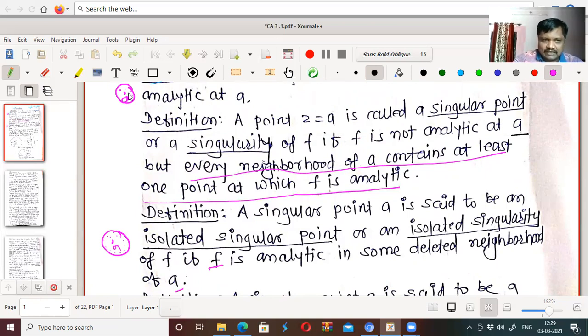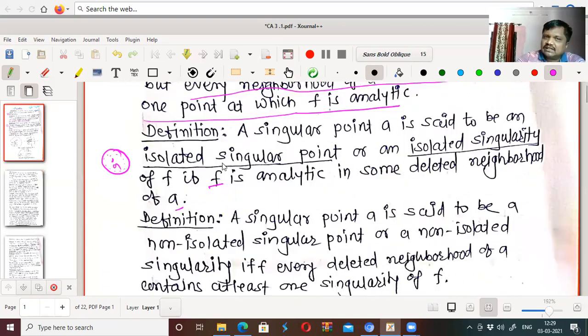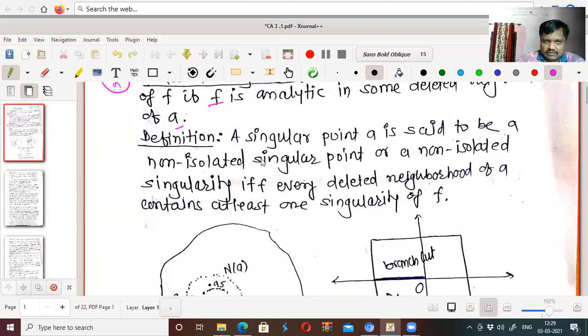Here, the deleted neighborhood of a has all points at which the function is analytic. It is called an isolated singular point or isolated singularity.